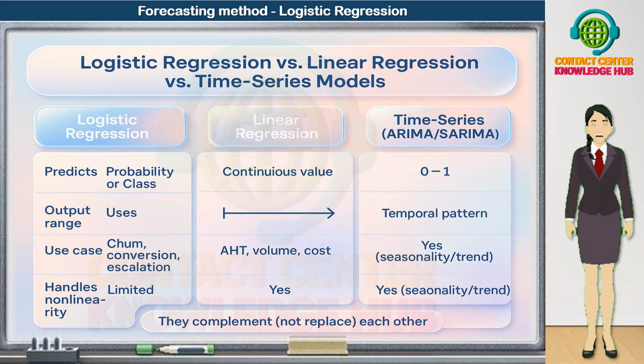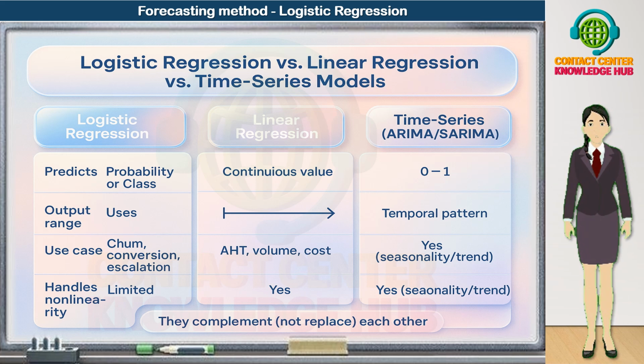Fourth, handling nonlinearity and time patterns. Logistic regression has limited ability to handle nonlinearity on its own. You can add transformations or interaction terms, but it's not a deep nonlinear model. Linear regression also does not naturally handle nonlinearity.